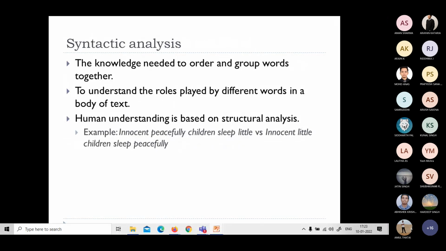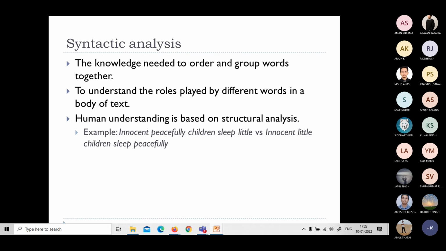And syntactic analysis is the knowledge needed to order and group words together. If I know the vocabulary of a particular language, I cannot simply construct a sentence. It is not possible, right? So we need to understand the roles played by different words in that particular sentence, and based on the roles played, I have to place them accordingly. And a grammar is involved as well.